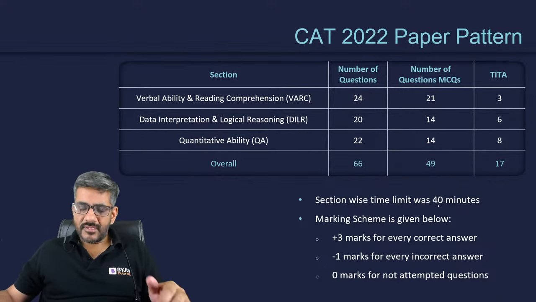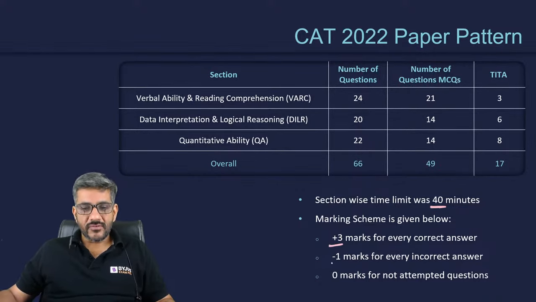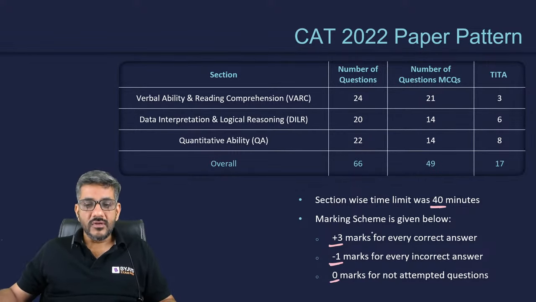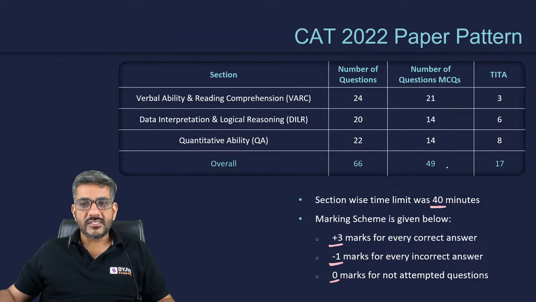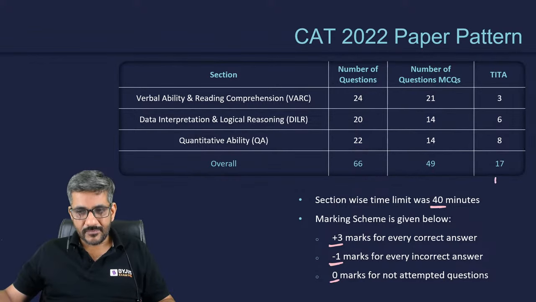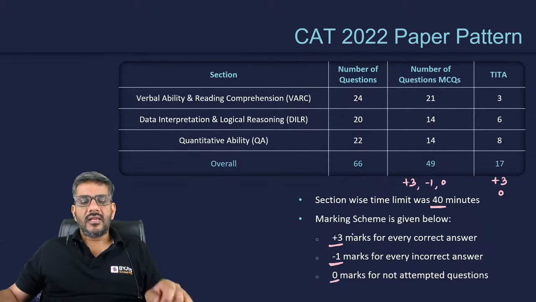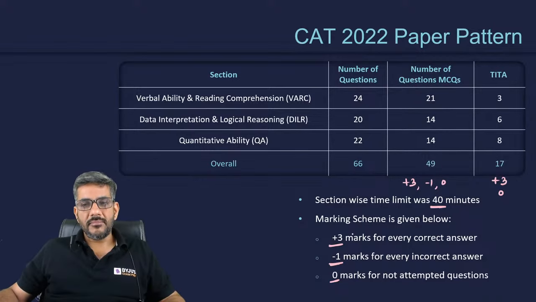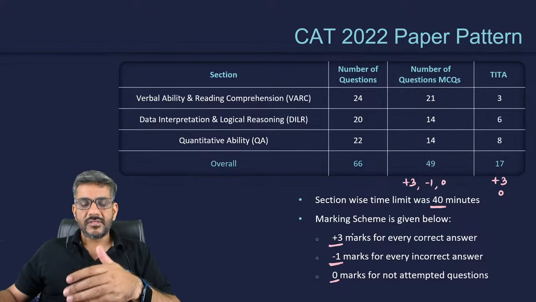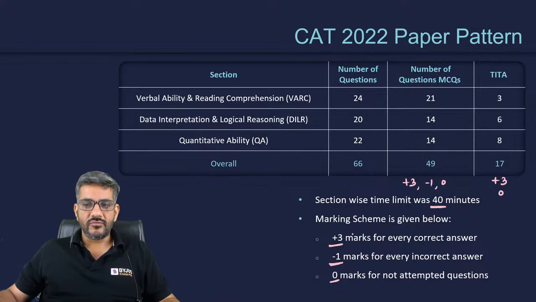So that has been there for the last many years now, last 3 years. The time limit for this section has been 40 minutes. The paper is of 2 hours. For every correct answer, you get plus 3 marks. For every incorrect answer, you get -1. And for not attempted questions, you get 0. This -1 for incorrect questions is not applicable for TITA questions. For TITA questions, it is plus 3 or 0. For MCQs, it is plus 3 or -1 or 0. Right answer plus 3, wrong answer -1, unattempted 0. In the case of TITA, right answer plus 3, unattempted or wrong, the score would be 0.